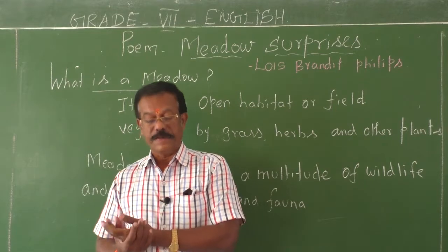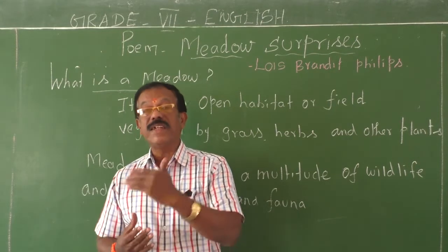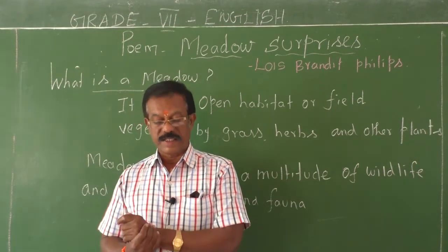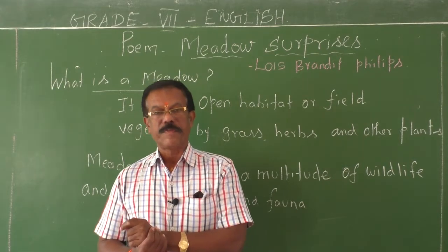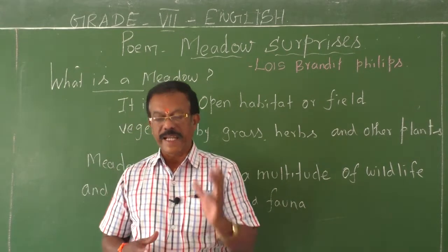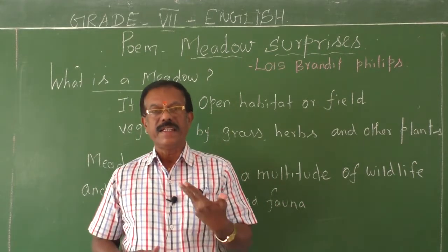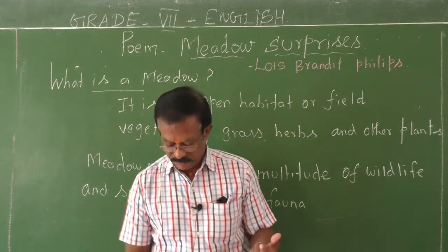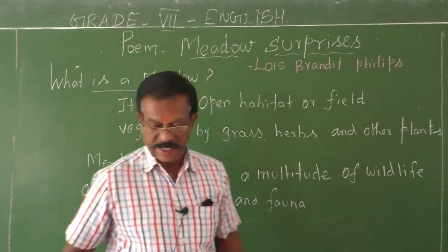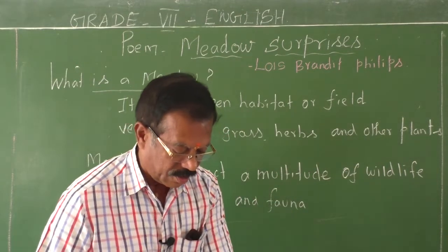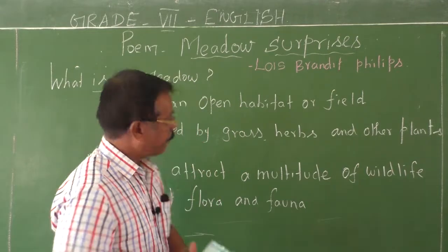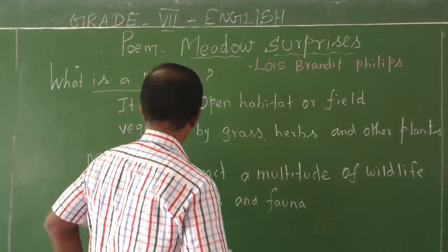Walk softly through the velvet grass, and listen by the brook. Let me write the lines of the poem on the board, then I will explain each and every word of each and every line of the stanza. Okay children, listen to me very carefully. Pay your good attention to these things.